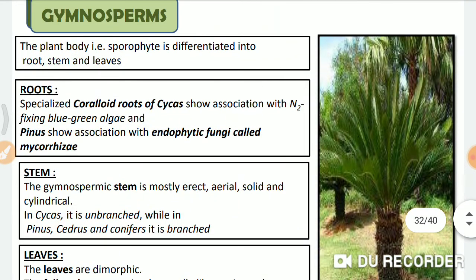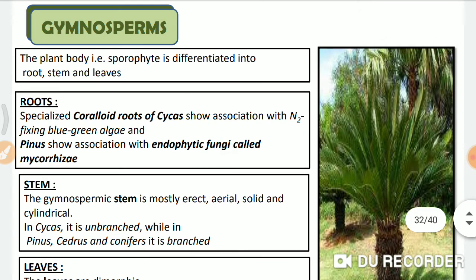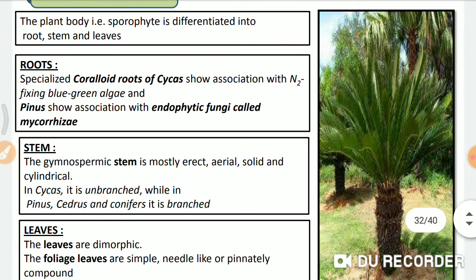Okay, let's go further to gymnosperms. So gymnosperms are also divided into root, stem, and leaf. They are seed-bearing plants, but how are they separate from angiosperms? They bear seeds, but the seeds are not enclosed in fruits because fruits are not developed on these plants. If you go in a garden, you see the cycas plants. The cycas plants are nothing but gymnosperms.